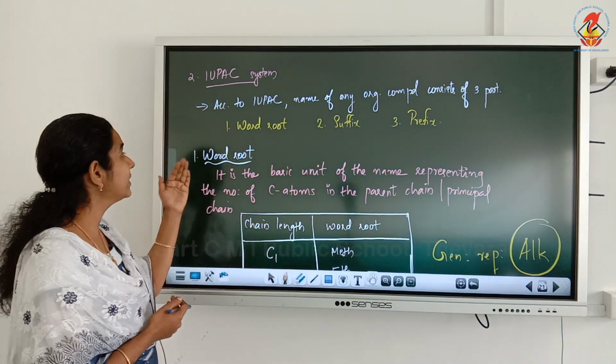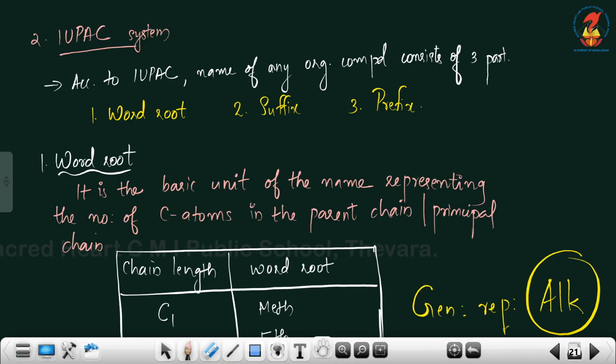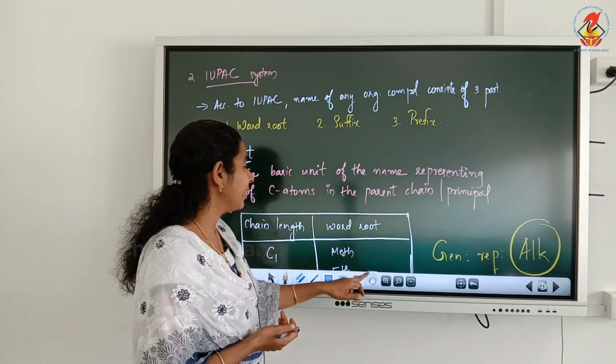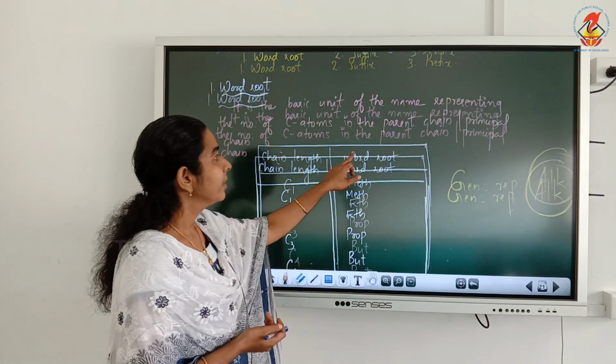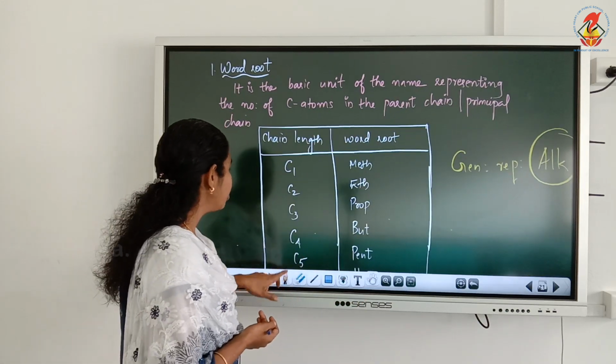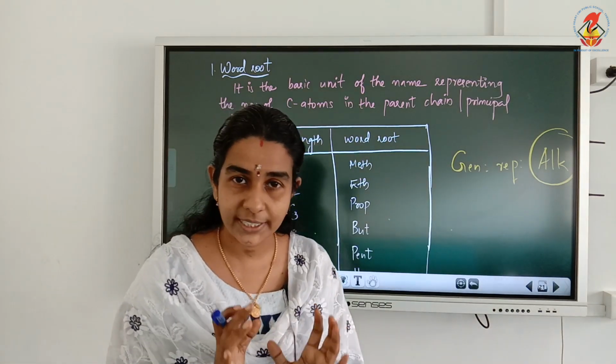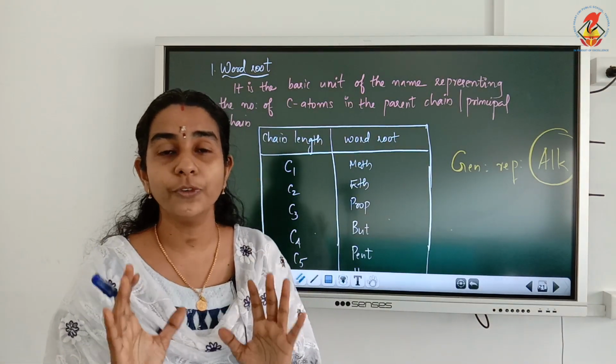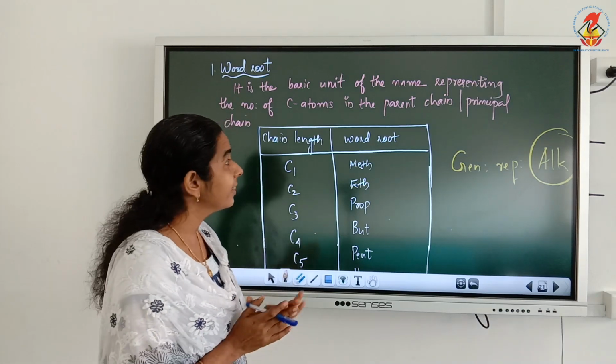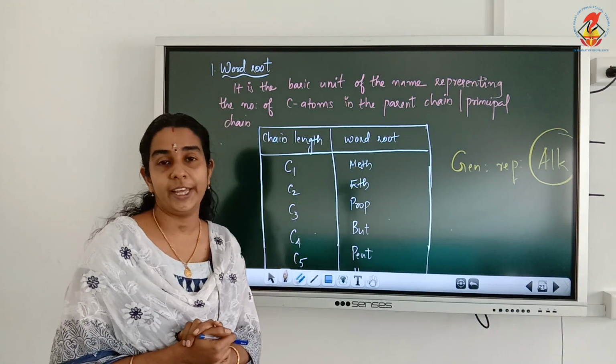So first we will see what is meant by word root. You have already learned about the word root in 10th standard. The word root is the basic unit of the name representing the number of carbon atoms present in the principal chain or parent chain.